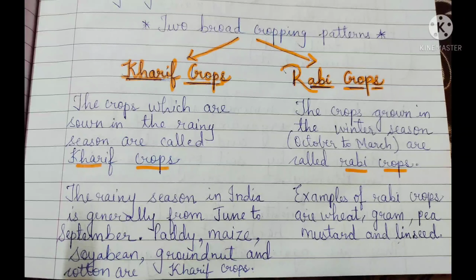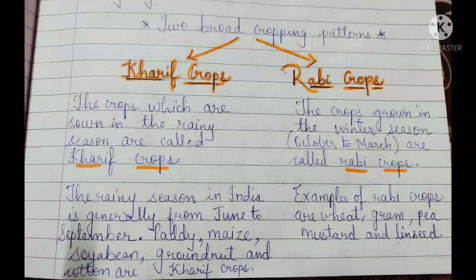Now we'll see the next pattern of cropping, that is Rabi crops. So we'll see what is this Rabi crops. So the crops grown in the winter season are called Rabi crops. Okay, the crops which are grown in the winter season. Winter season in India is generally from the month of October to the month of March. It may vary. Okay, so the crops grown in the winter season, they are known as Rabi crops.